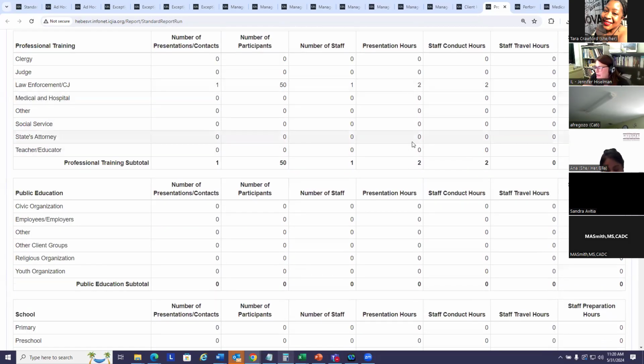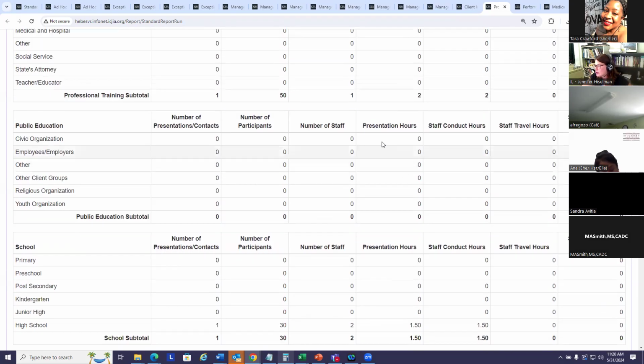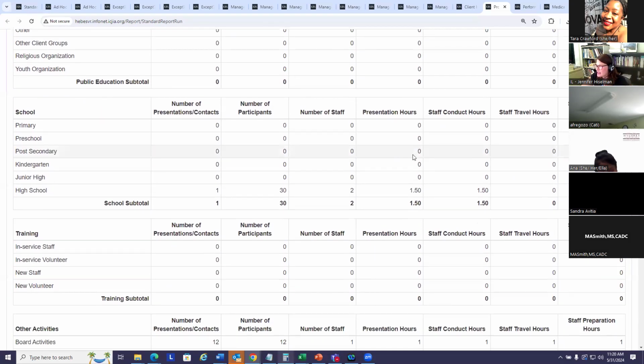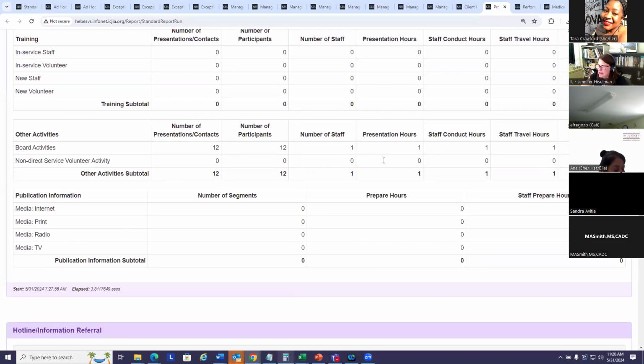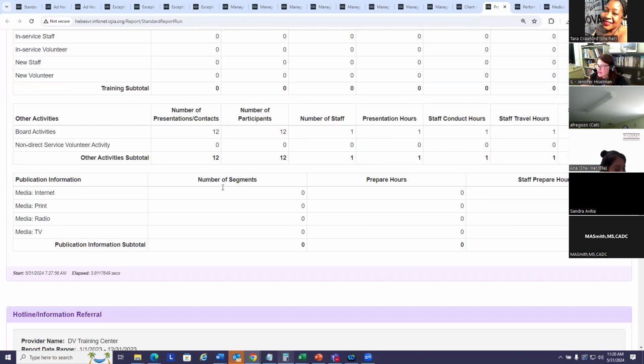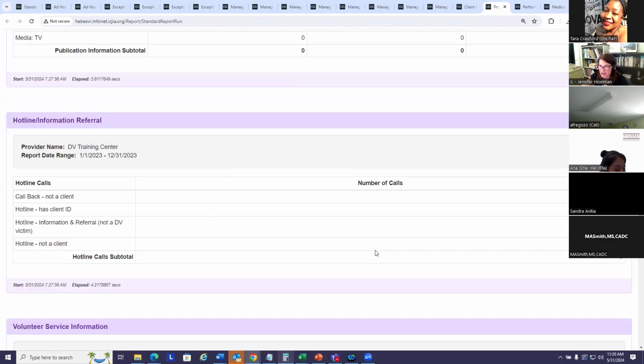I think all the other columns are pretty self-explanatory, but if you have a question, please feel free to type it in the chat or ask when we're done recording. Here's your media publication information. Next, we get into the hotline calls, and this table is very simple. It just divides the number of calls by the hotline call type. There is no measure for the amount of time here, but you can pull that out with a management report, which I will demonstrate later.